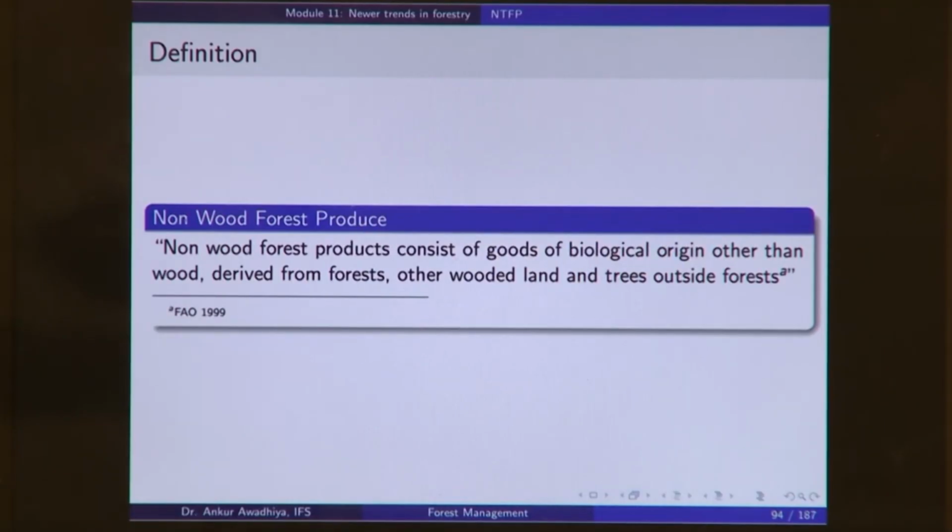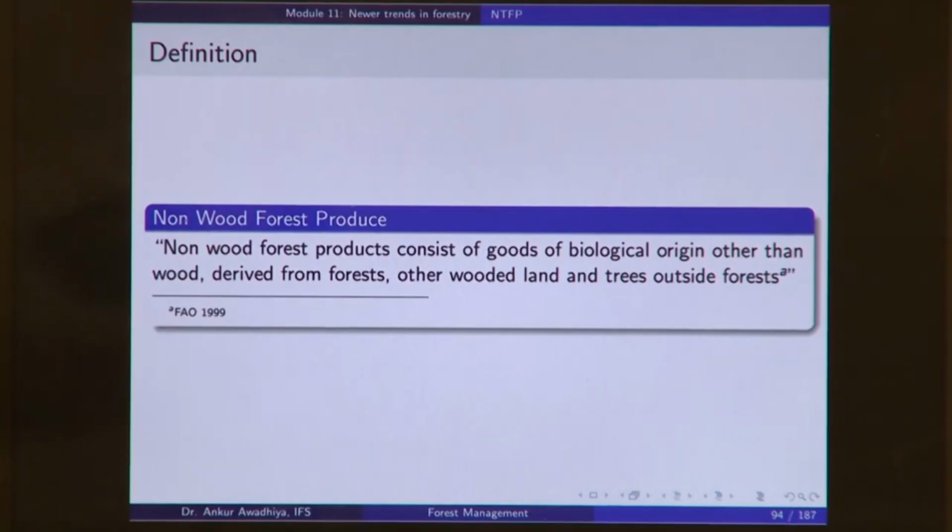So, all of these definitions have their own pros and cons, their own strengths and weaknesses. This definition includes the trees outside forest, because they are also providing the same resource. If you get timber from these trees versus timber from the forest, it is one and the same. Whether you get honey from a hive on these trees or from a hive inside the forest, it is one and the same.